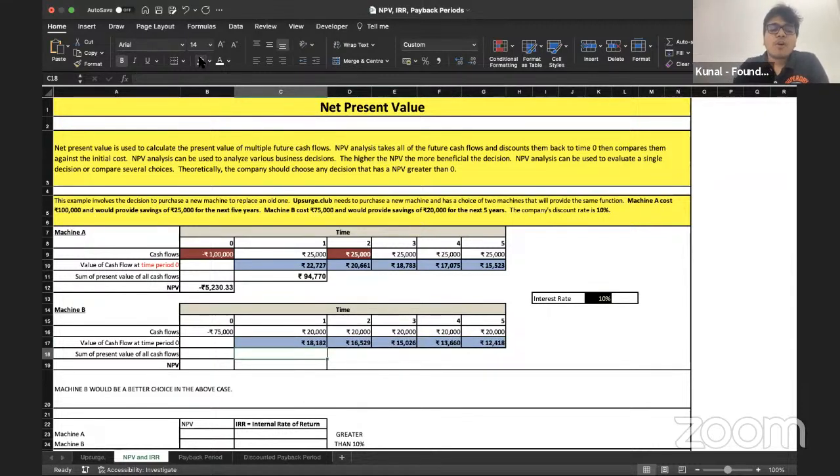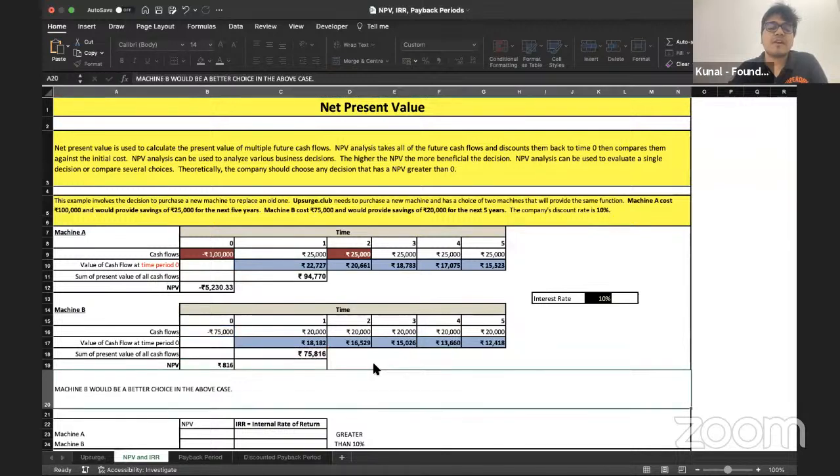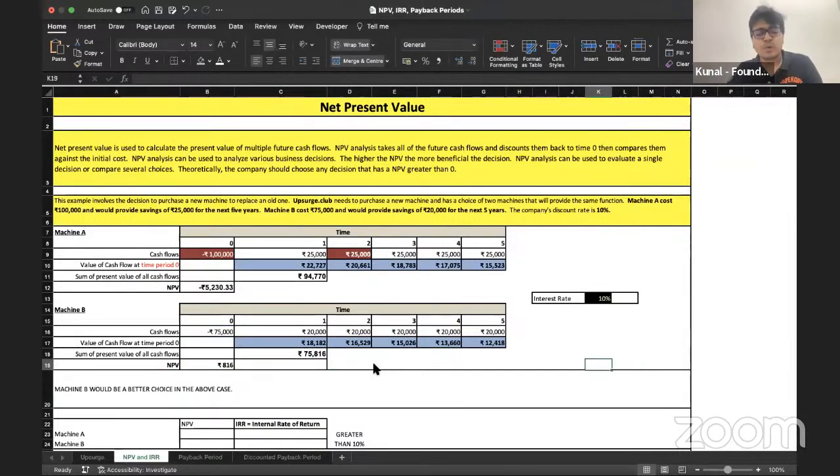All right. Now what we need to see here is how much money did I really make in terms of inflows. So sum of all these numbers. Sum of all these numbers turns out to be 75,816. All right. Kitna one minus 75 plus 75,816. So that is 816. You're doing a good job here. All right. You're doing a pretty good job here. So जिसको ये समझ नहीं आया, let me know. I'll help you out again.